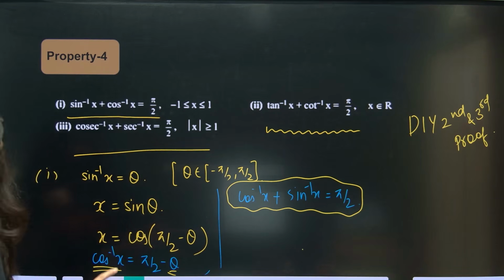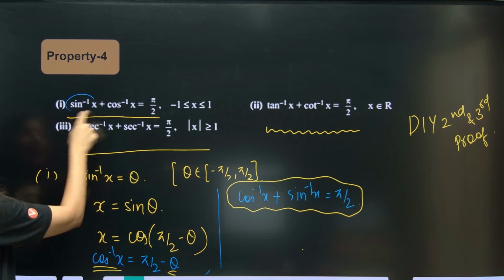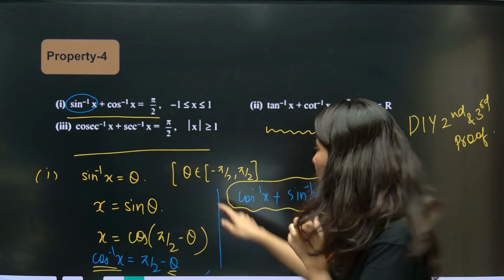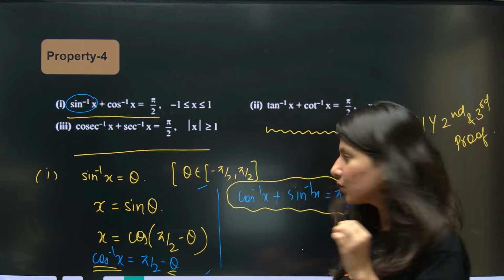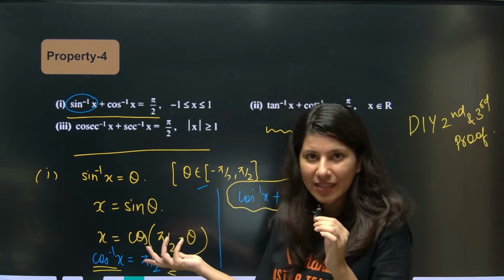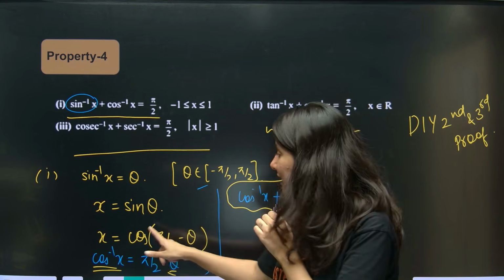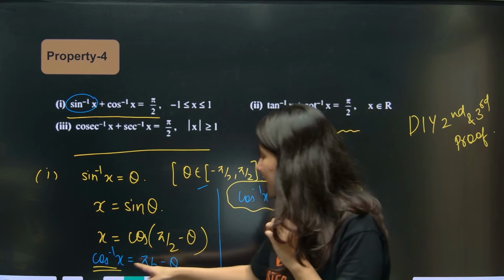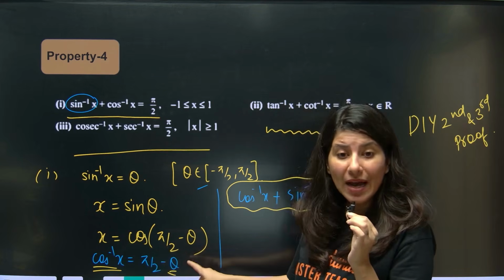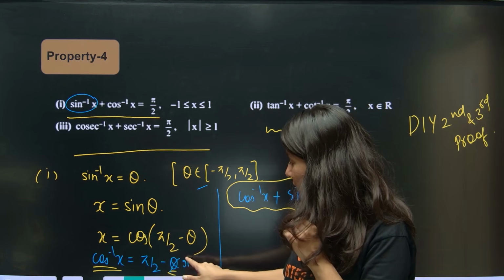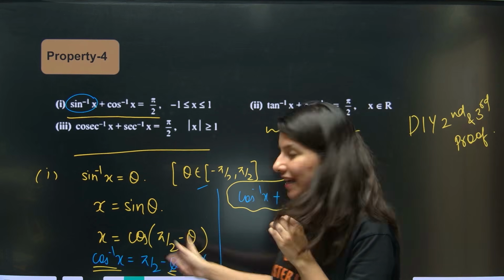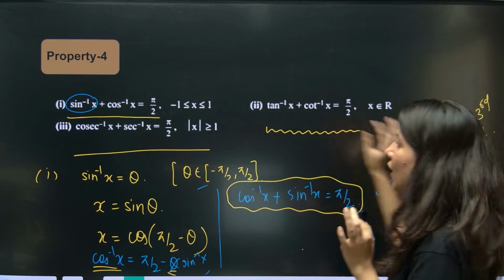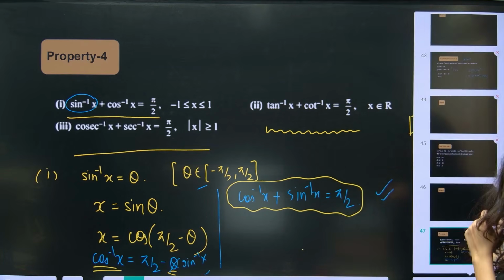Now, what I told you, see, sine inverse x I have taken as theta, where theta belongs to minus pi by 2 to plus pi by 2. Now, x is equal to sine theta. Now, sine I am writing as cos 90 minus theta and taking inverse both the sides. So cos inverse x will become pi by 2 minus sine inverse x. In the next step, bring sine inverse x to the left hand side and you will get your answer. Easy? Yes, now the second and third you have to do on your own.